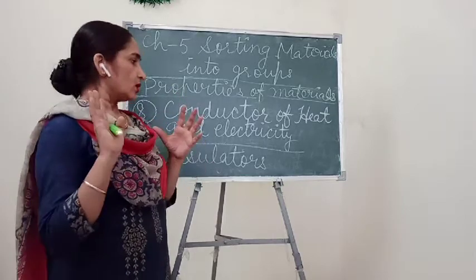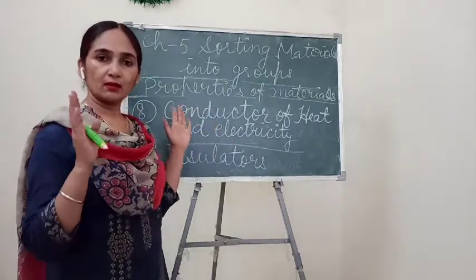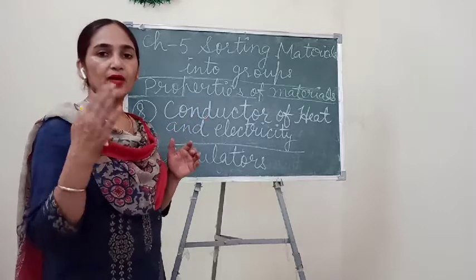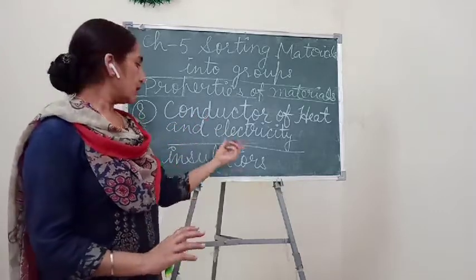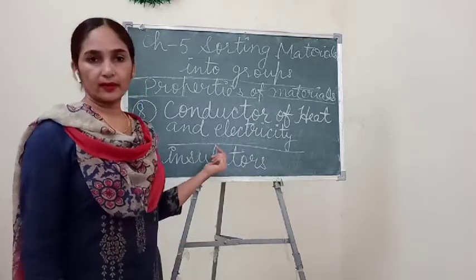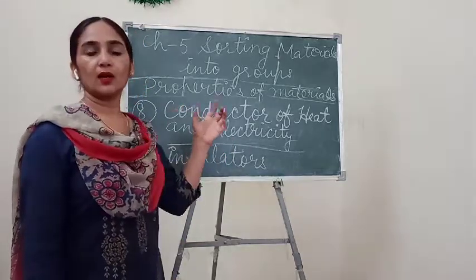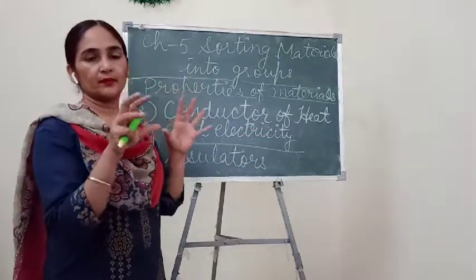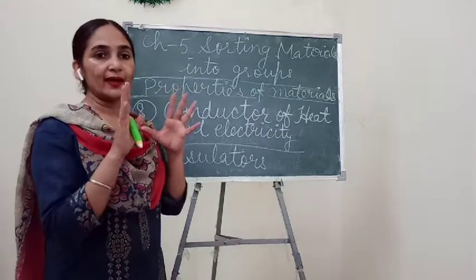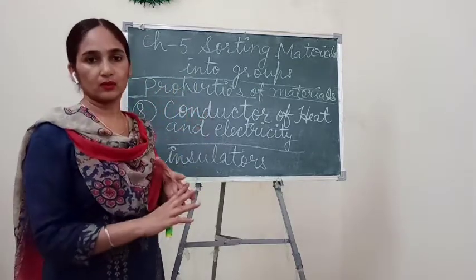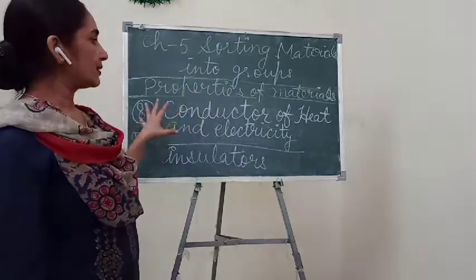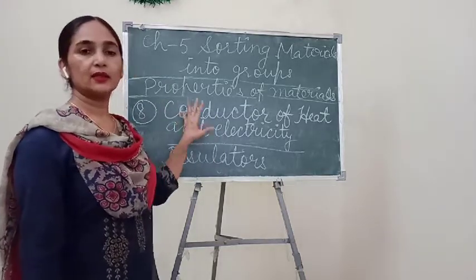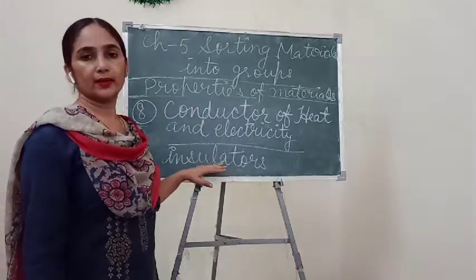Okay, so you can see why they cover those metallic tools with a covering of plastic, because plastic acts as an insulator, and an insulator will not allow current to pass through it, so they can easily work on the wires through which electricity is flowing. Understand? So these are some examples which I have given you related to conductors or insulators.